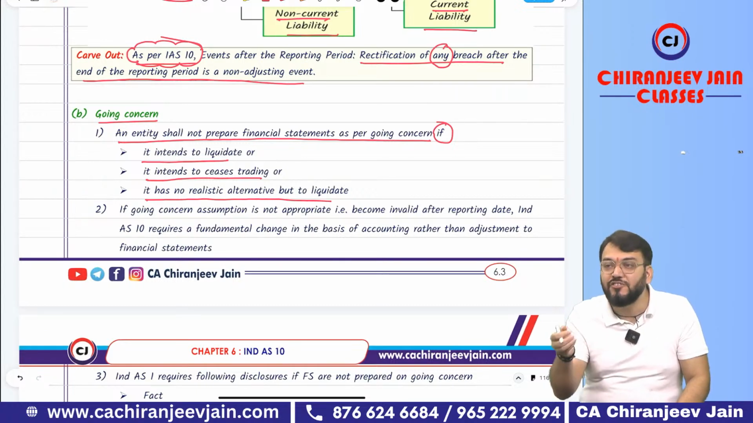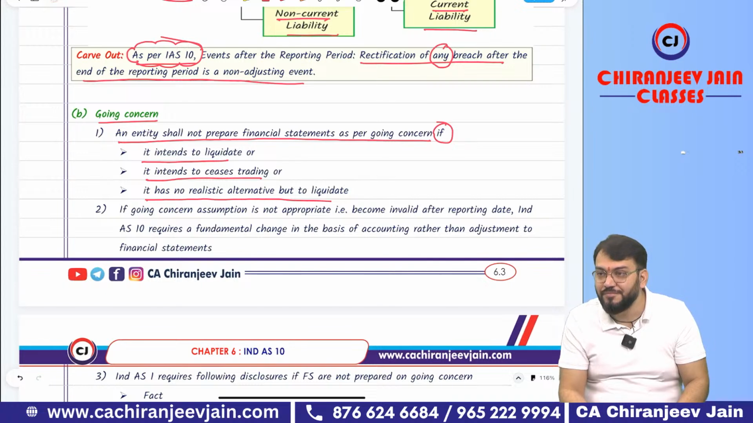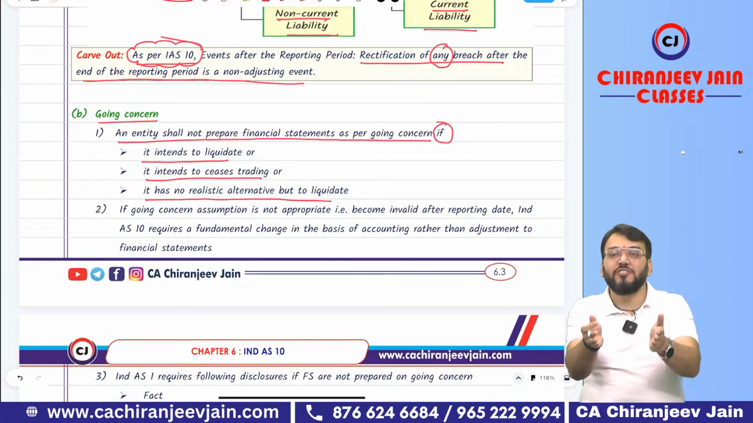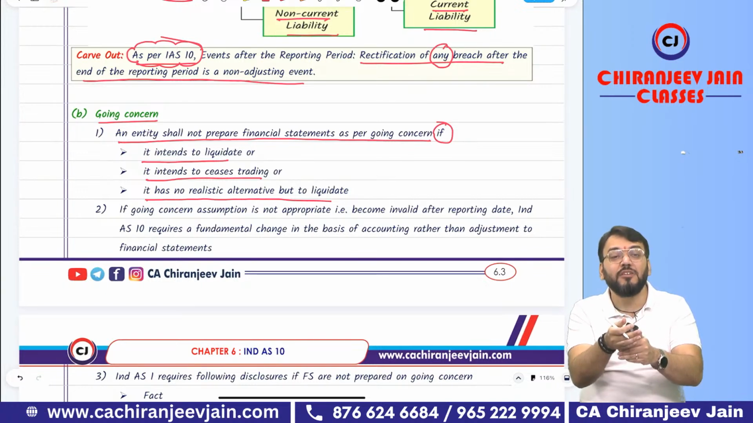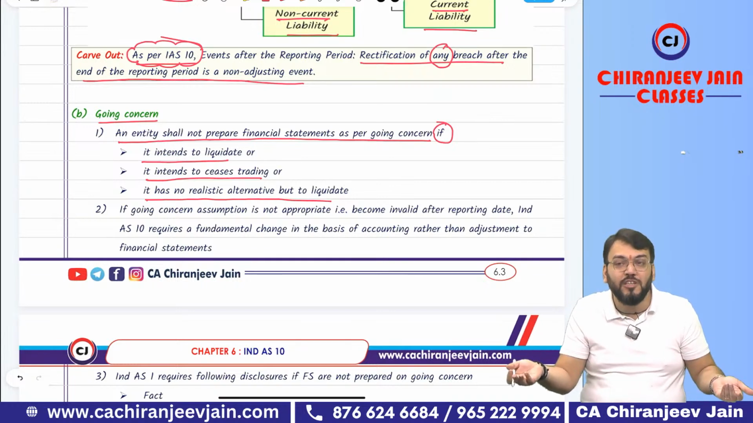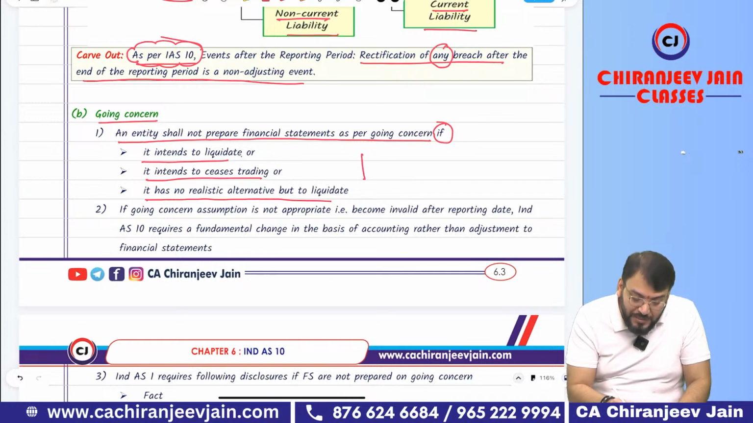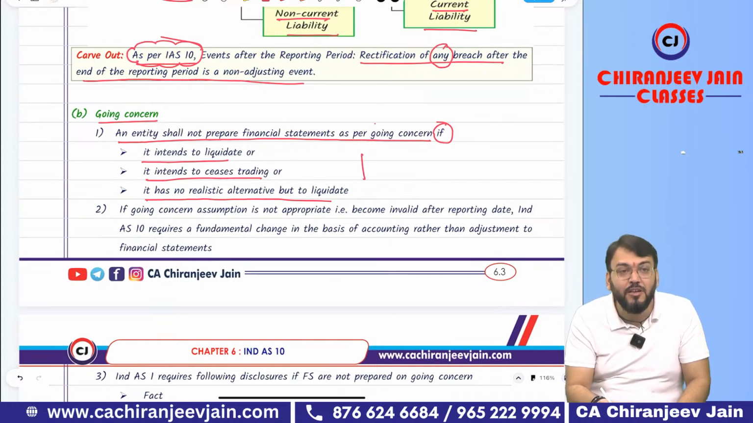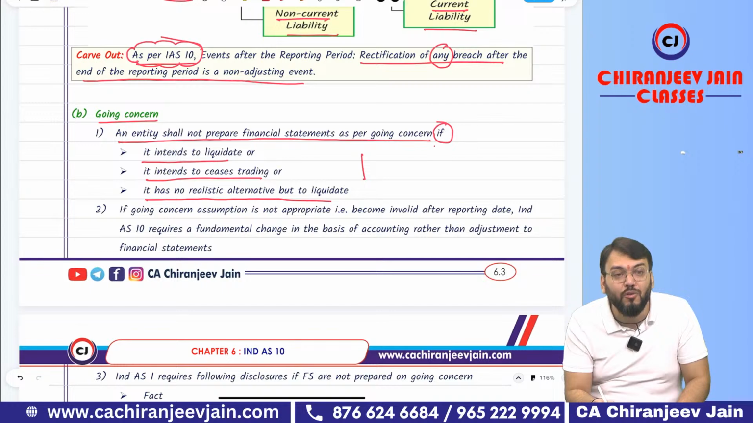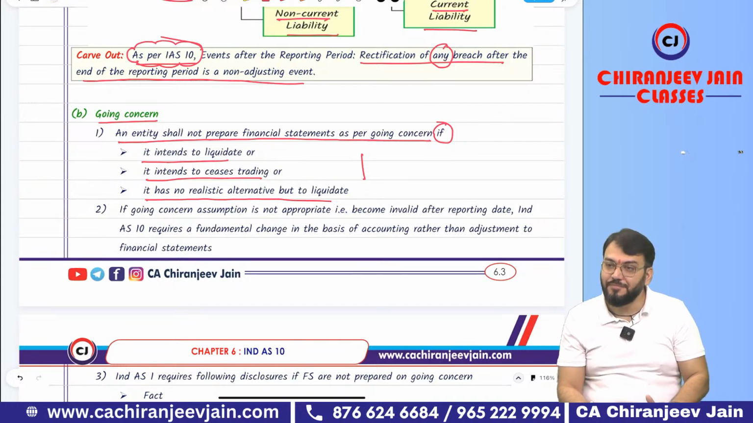They have only one option, to liquidate, even though they have no intention to liquidate. For example, government has put a restriction on the plastic industry. Even though that industry is profit making, we do not have an option. We have only one option, to liquidate. So in all these cases, financial statements will now be prepared on a non-going concern basis, not as per going concern basis. Okay, sir?